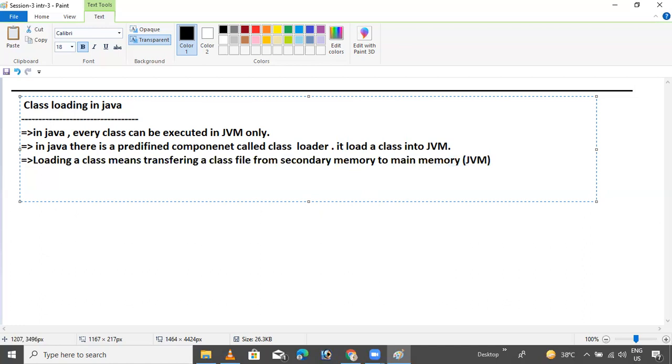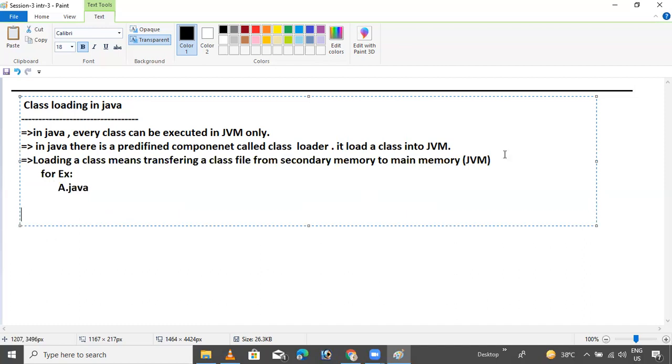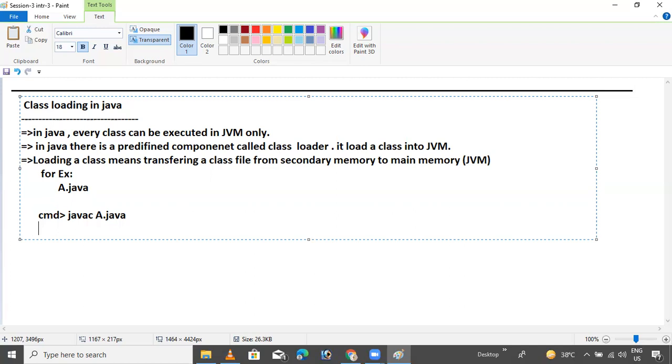Okay. For example, suppose you have a class called A.java. Open CMD, type javac A.java, then hit enter, and it automatically compiles.